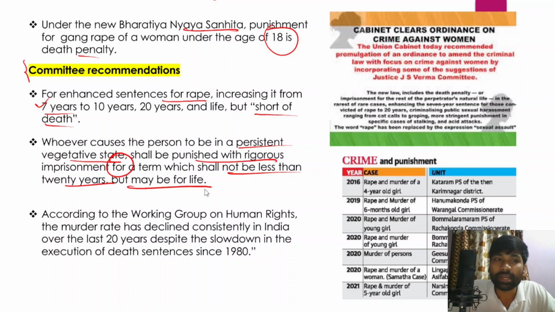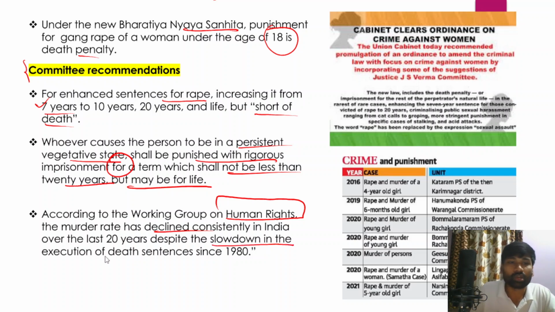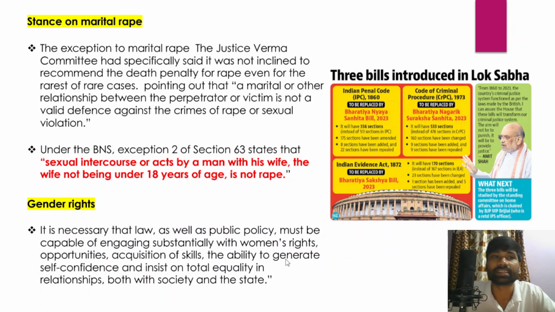However, according to the Working Group on Human Rights, the murder rate has decreased consistently in India over the last 20 years, despite the slowdown in the execution of death sentences since the year 1980.